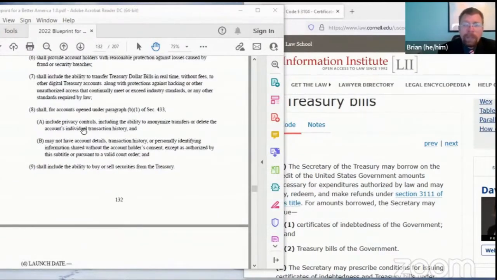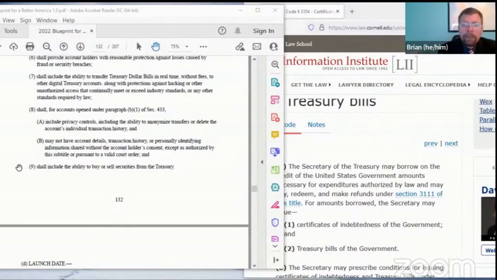Paragraph 8 covers the privacy controls for citizens' accounts opened under paragraph B1. Includes privacy controls, including the ability to anonymize transfers or to delete an account's individual transaction history, so that all that would be recorded is the daily balance or the transaction balance. So it would just be a record of how the balance changed. And it protects people's privacy by prohibiting the sharing of account details, transaction history, and other personal identifying information without the account holder's consent, except as authorized by this subtitle or pursuant to a valid court order.